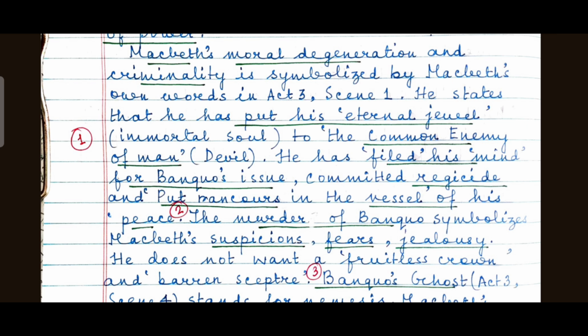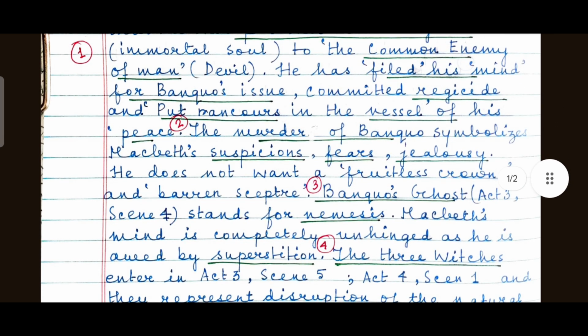Next, number 2. The murder of Banquo symbolizes Macbeth's suspicions, fears, jealousy. He is jealous of Banquo. Banquo himself will not be the king. He will be the father of kings. Macbeth is suspicious. He is afraid of Banquo and he is also jealous of Banquo.